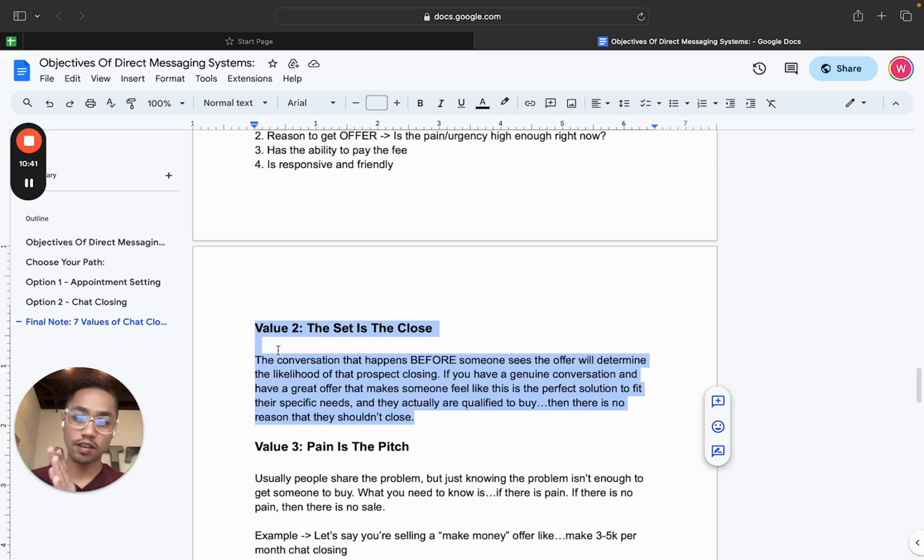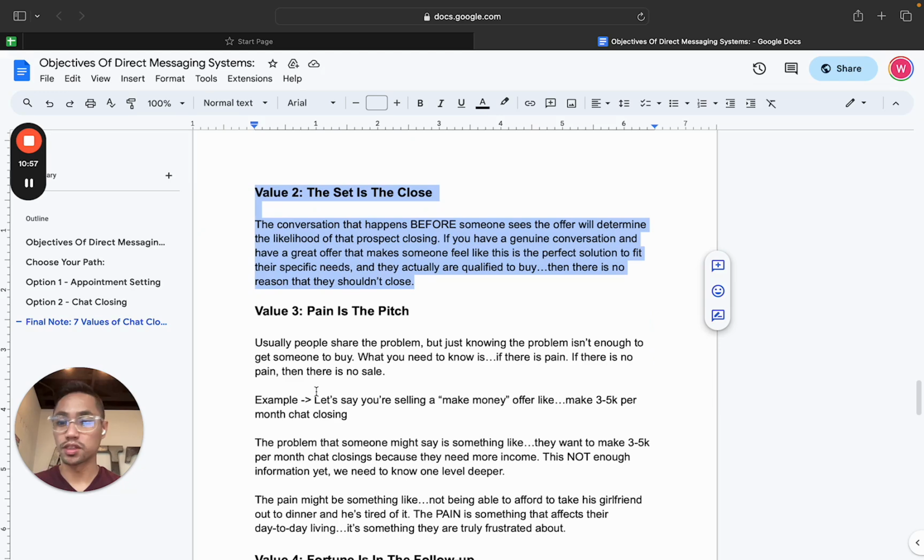If there's a bad conversation before, or expectations are not correct, by the time they get to the sales presentation or end up on a call with you, then that sale is not going to happen. So getting that process dialed in is super important, whether it be appointment setting or chat closing.